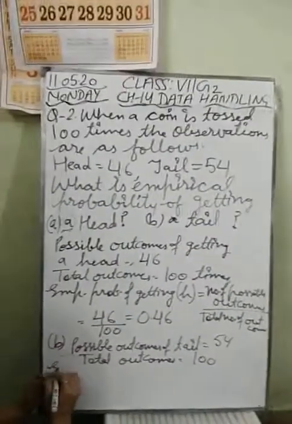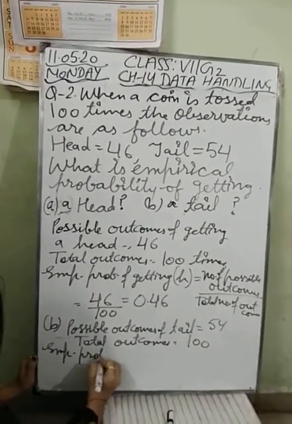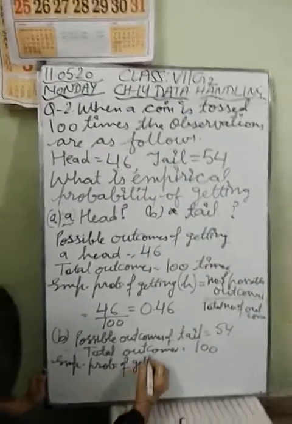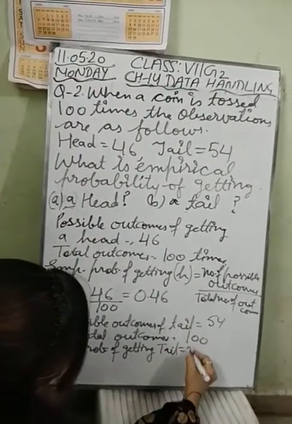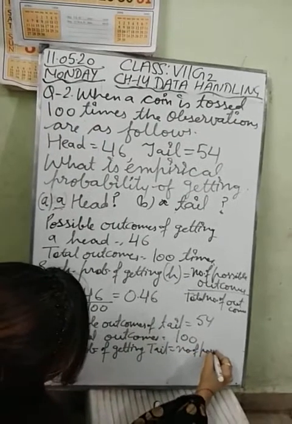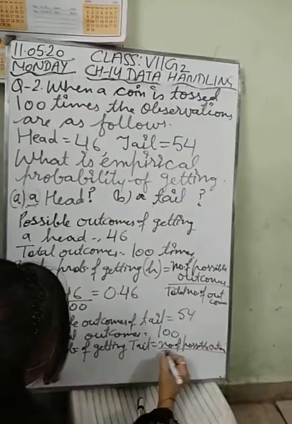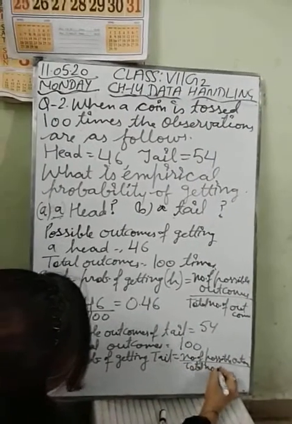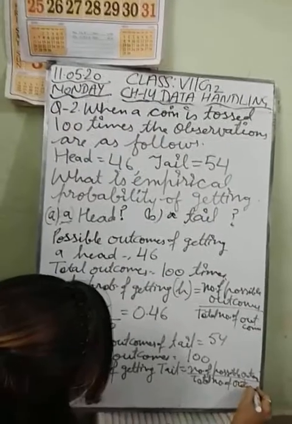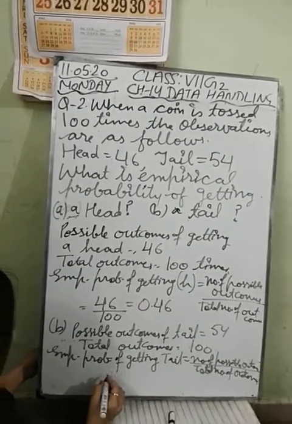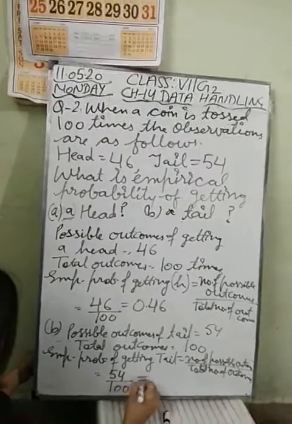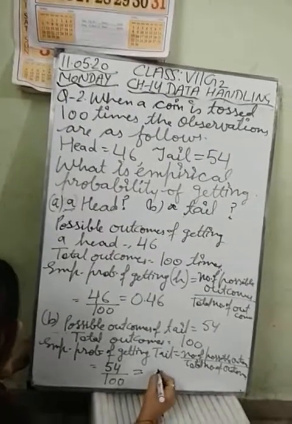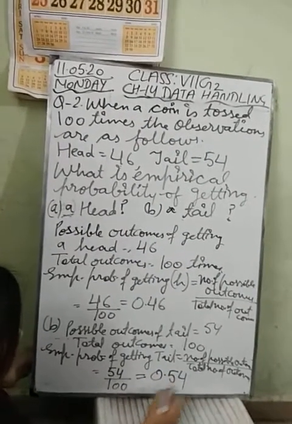So you have to find the empirical probability of getting a tail, which is number of possible outcomes divided by total number of outcomes. You can see the possible outcome of getting tail is 54 and total outcomes are 100. Either you can write it in simplest form or in decimal form, that is 0.54.